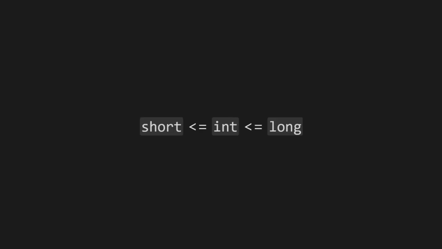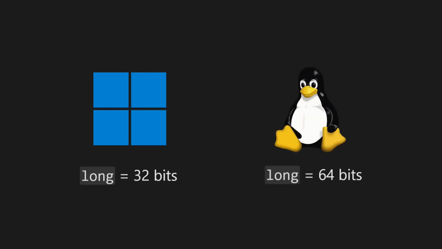And you have to know these rules about how on any given system the size of a short will be less than or equal to an int, which will be less than or equal to a long. Even the operating system which you use changes things. On Windows, long is 32 bits, even if it's 64-bit Windows. This is for backwards compatibility reasons. On 64-bit Linux, long is 64 bits.